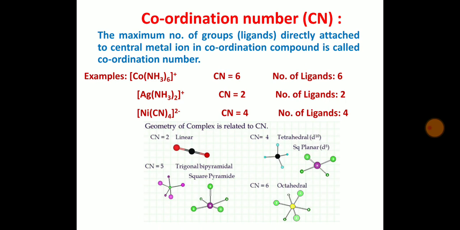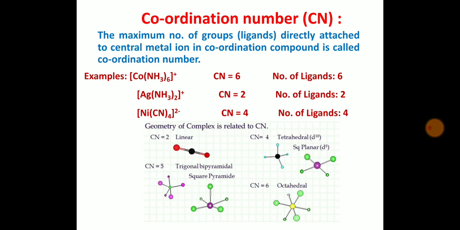Next one is the coordination number. It is defined as the maximum number of groups or ligands that are directly attached to the central metal ion in the coordination compound. For example, in the hexaamminecobalt(III) complex, six amine groups are attached to the central metal atom, therefore the coordination number of that complex is 6.